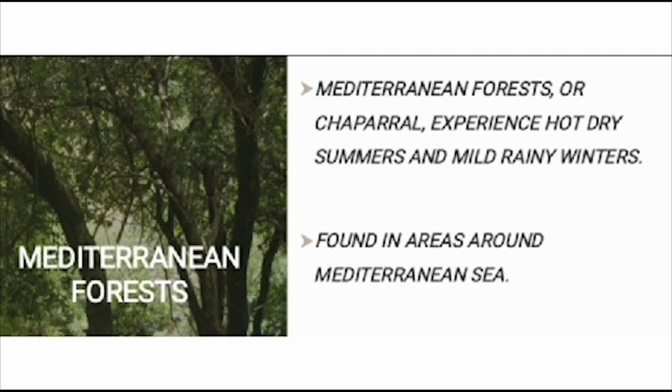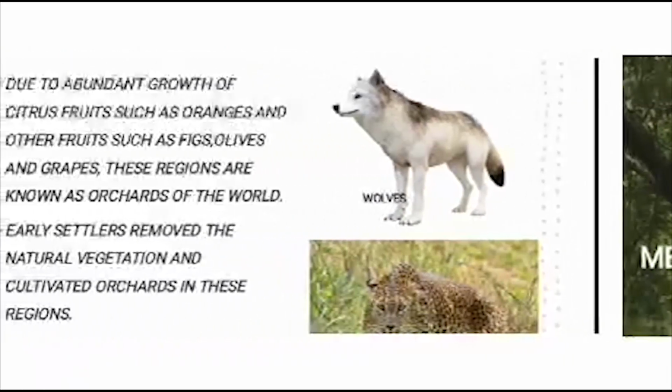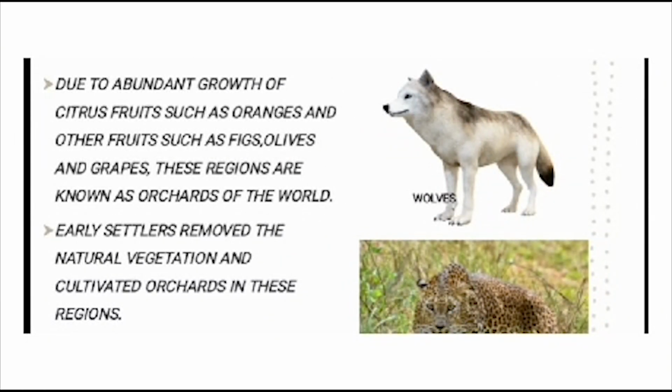Other regions that contain these forests are California, USA, then southwest of Africa, southwestern parts of South America, and southwest Australia. Due to the abundant growth of citrus fruits such as oranges and other fruits such as figs, olives, and grapes, these regions are popularly known as orchards of the world.